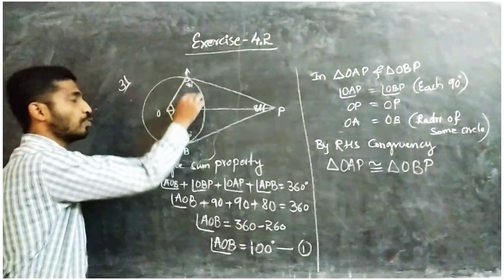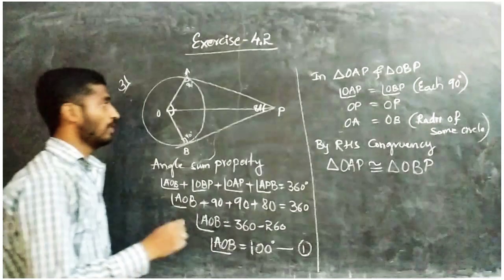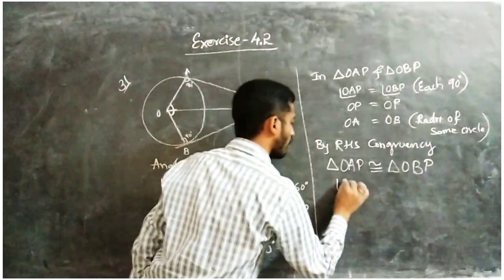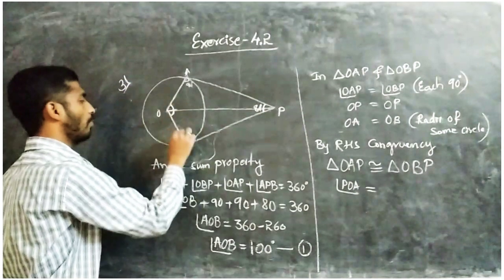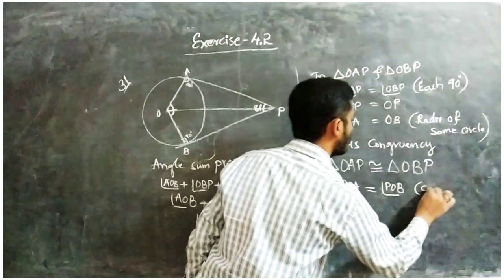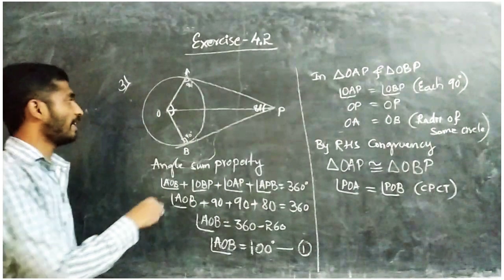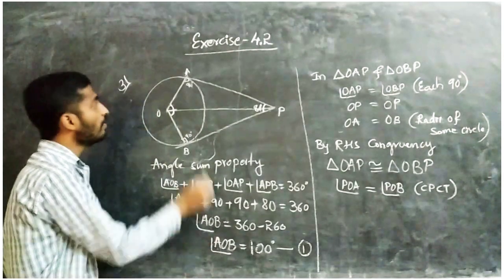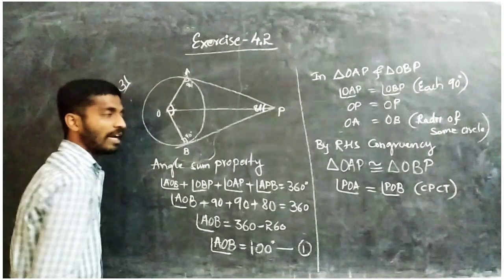If these two triangles are congruent, then their angles are also equal. Which angles? POA equals POB, by CPCT. If these two are equal, then the sum of these two angles is AOB, which is 100.